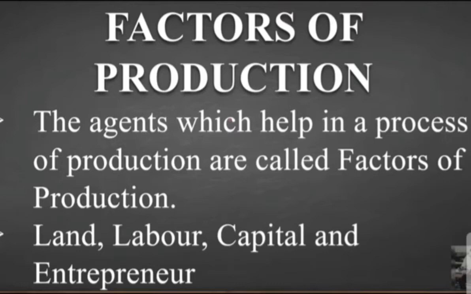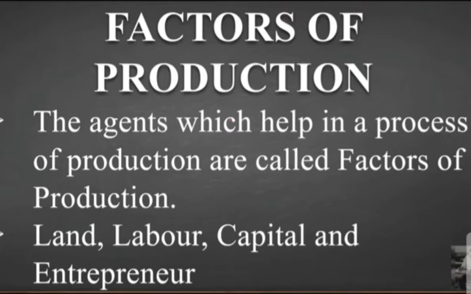You can write this definition also, or as written in the first point, the agents which help in the process of production are called factors of production. Those agents which are helping in the production activities or process are termed factors of production. These agents, as in the second point, are land, labor, capital and entrepreneur. These are the 4 factors of production which are needed as agents for converting the raw material into the finished product.